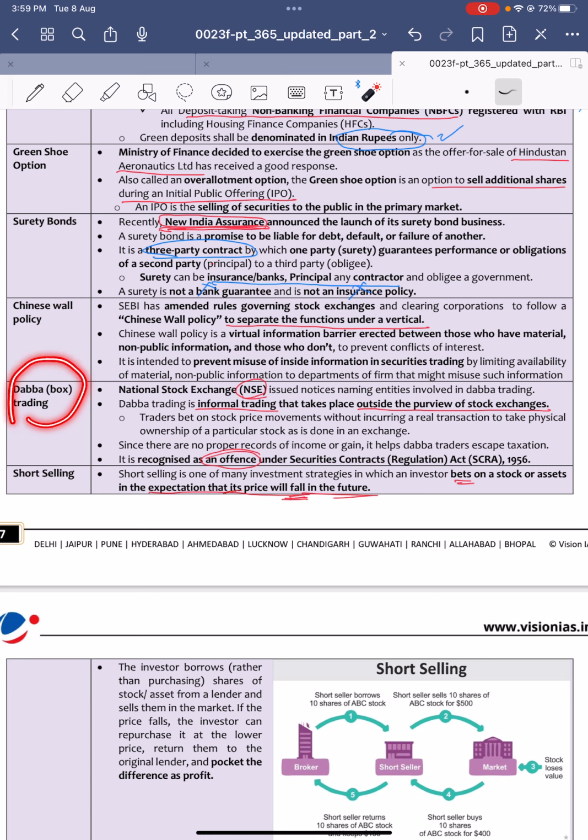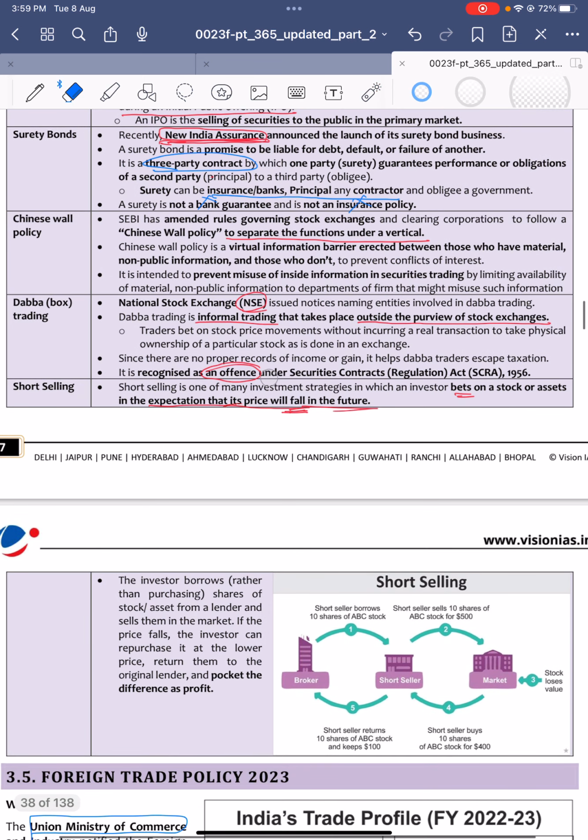Next, dabba or box trading. Dabba trading is a type of informal trading which takes place outside the stock exchange. Recently, NSE issued notices to some entities involved in dabba trade, and it is also recognized as an offense under the Securities Contracts Regulation Act 1956. Dabba trading is not legal.